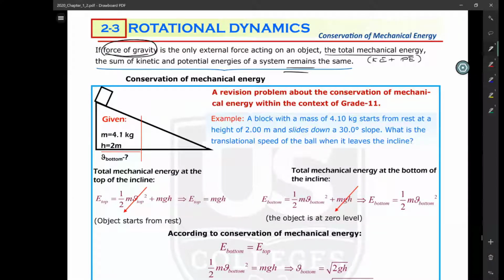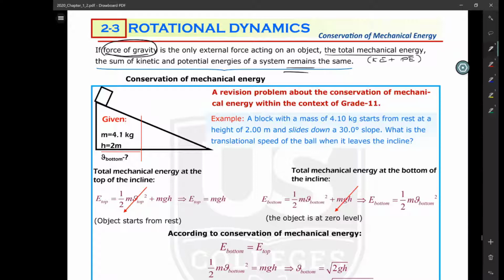There mustn't be any force which can cause the object to lose energy, like friction or air resistance. These two are in fact the basic reasons for an object to lose its mechanical energy.